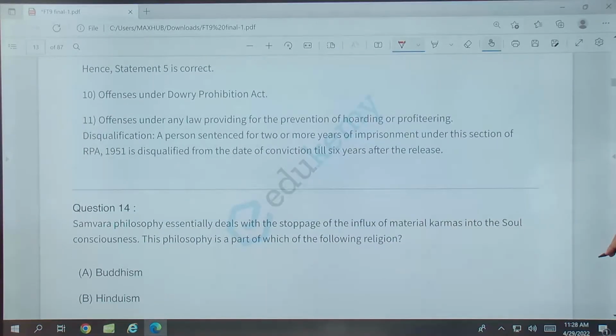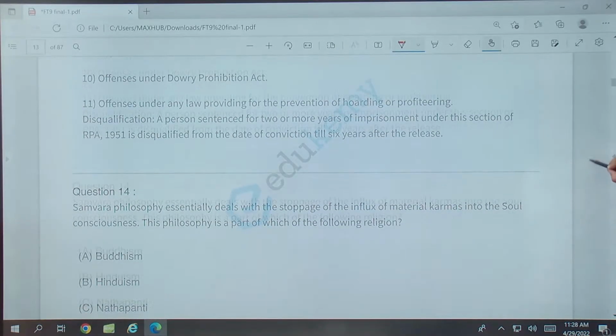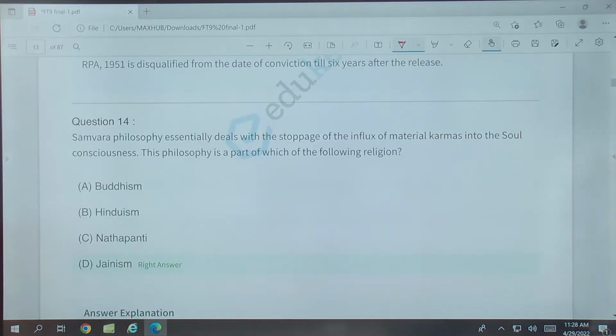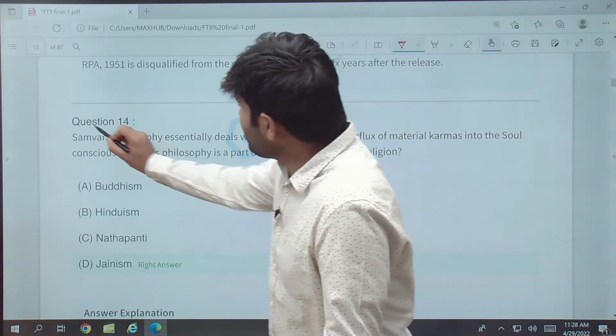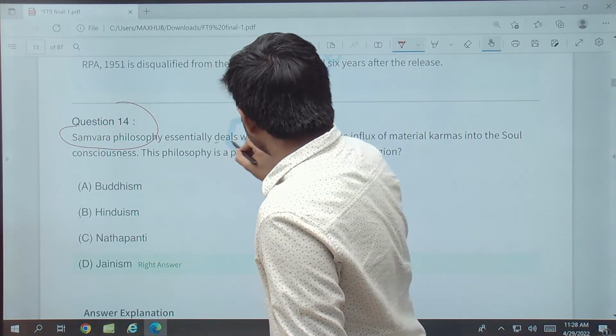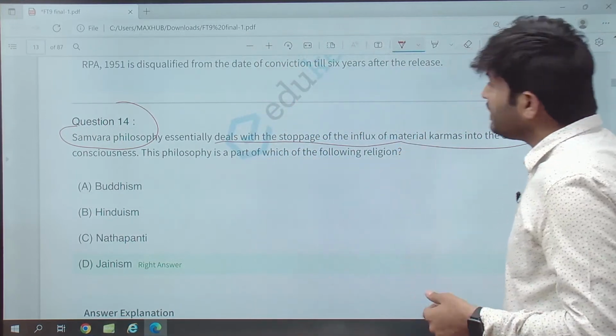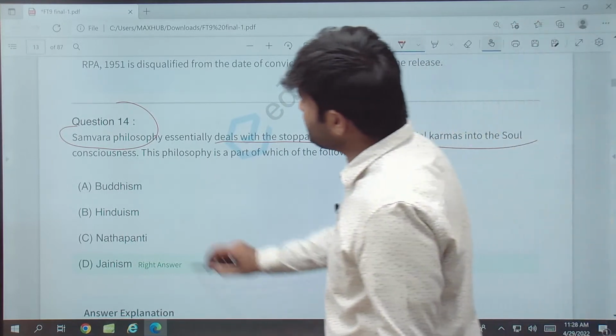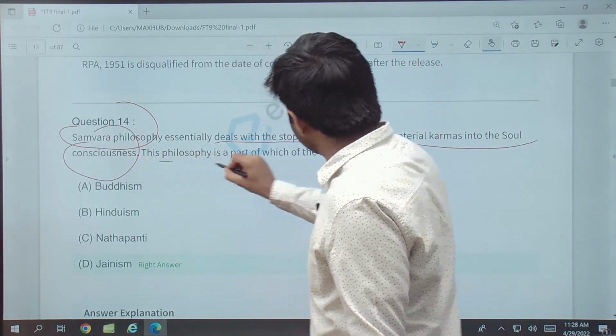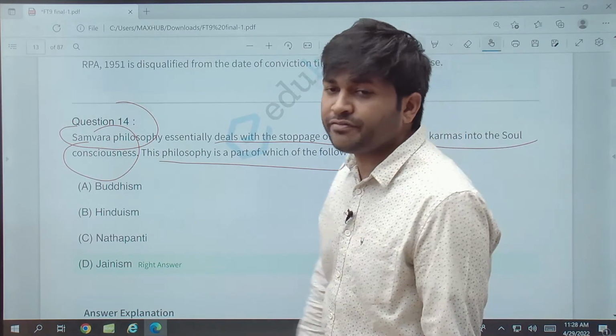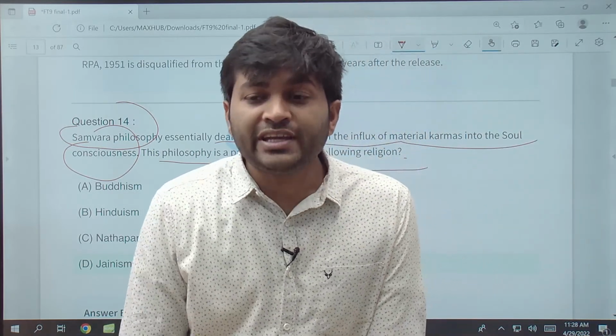Let us move towards Samvara philosophy. What is this Samvara philosophy? Samvara philosophy essentially deals with the stoppage of the influx of material karmas into the soul consciousness. This philosophy is part of which religion? It is a part of Jainism.